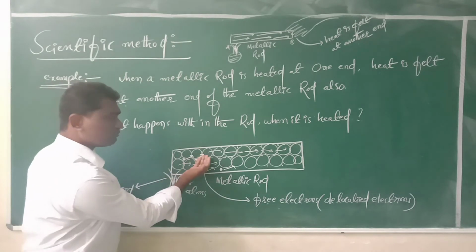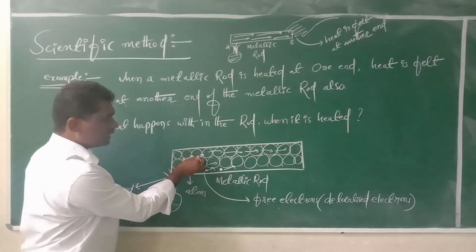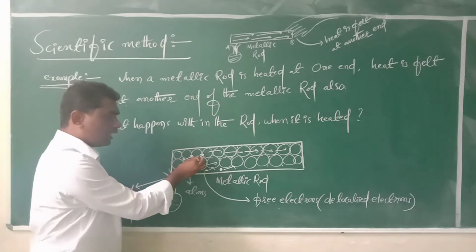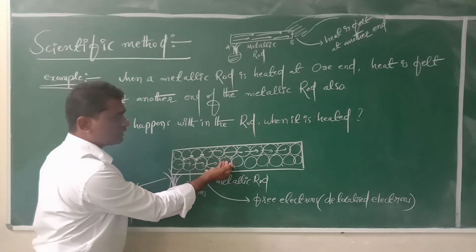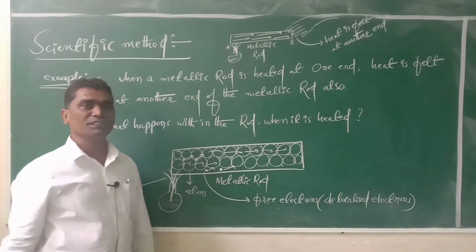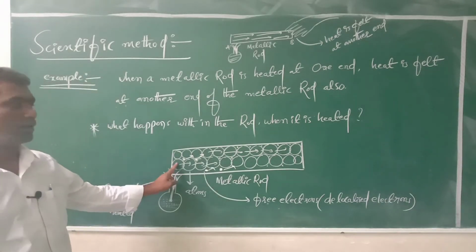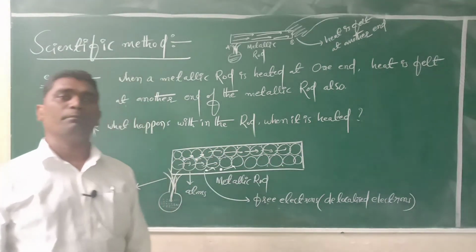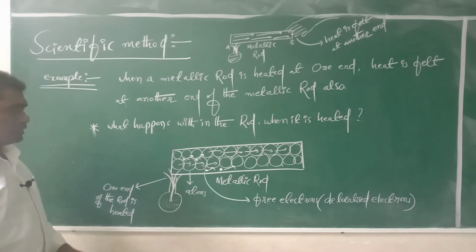When they come out of the atom, they transfer heat energy to other electrons, and those transfer heat energy to the electrons of another atom. So like that, total heat energy is transferred from one end of the metallic rod to the other end.